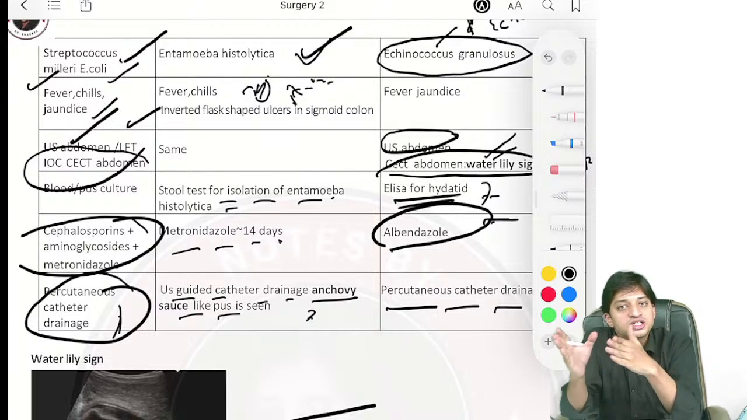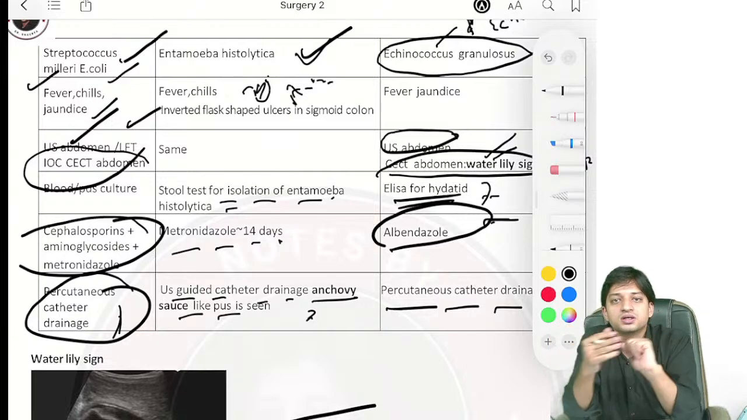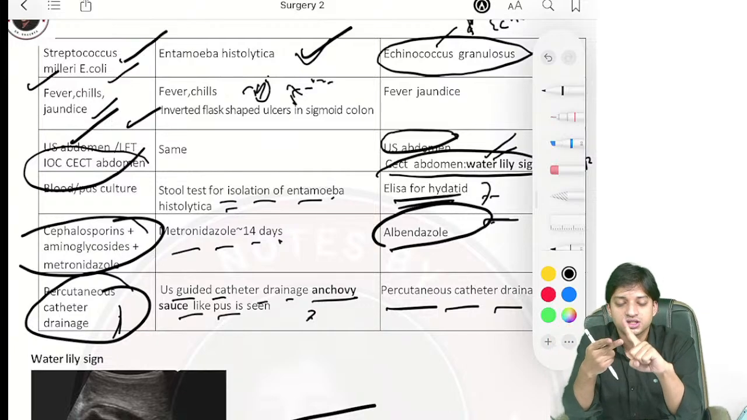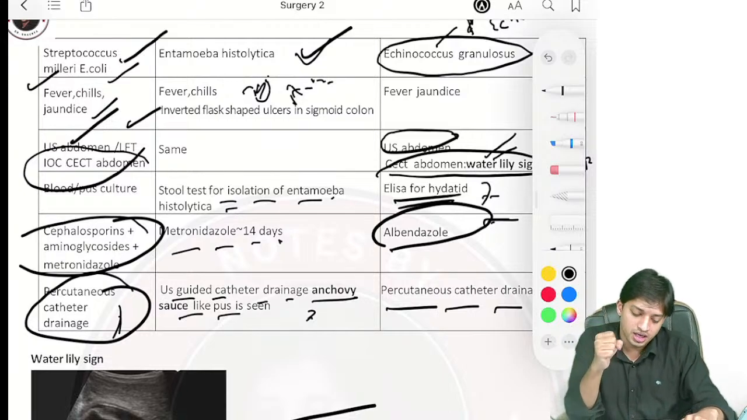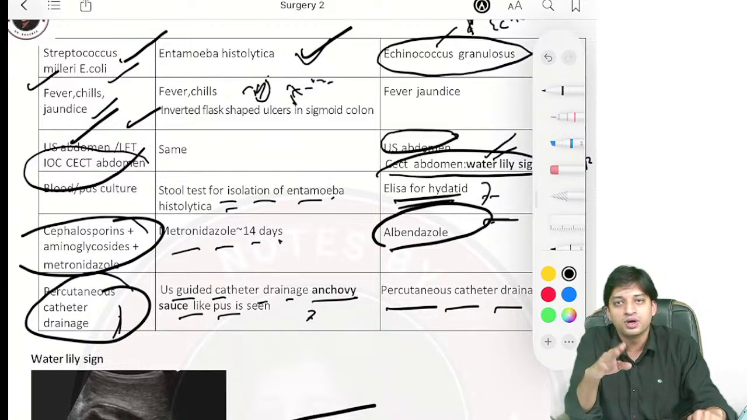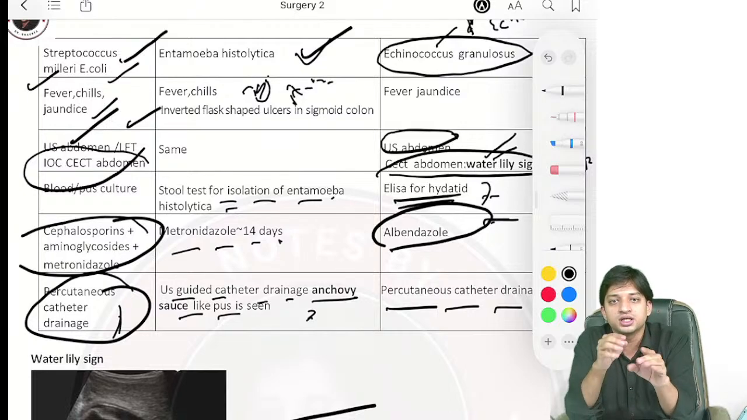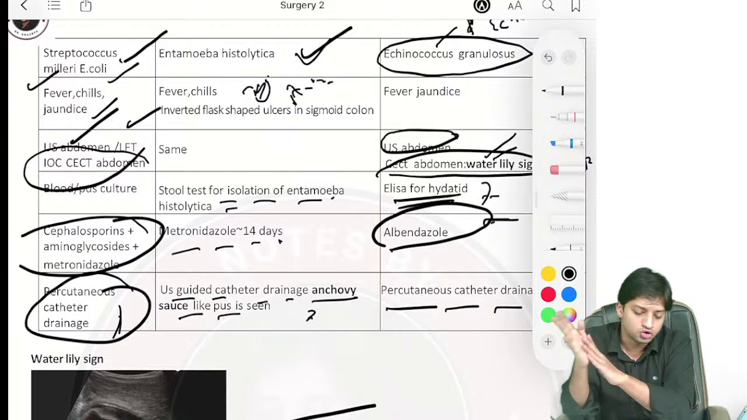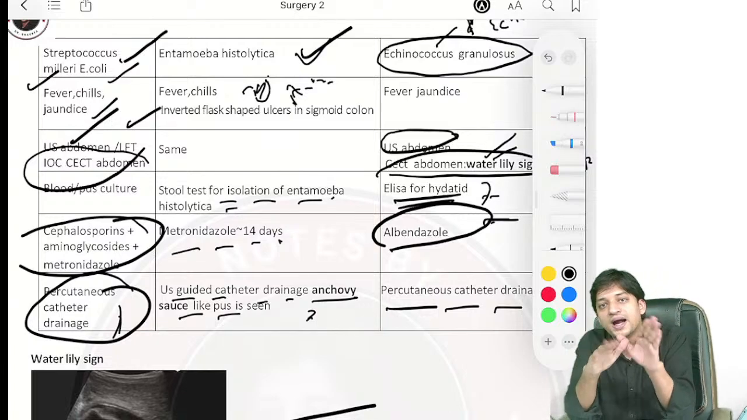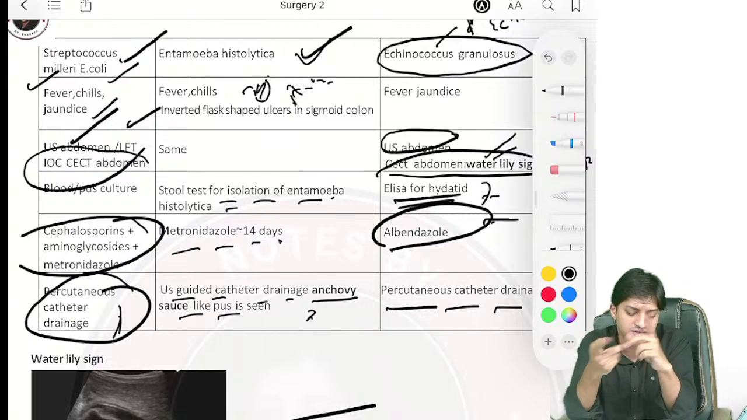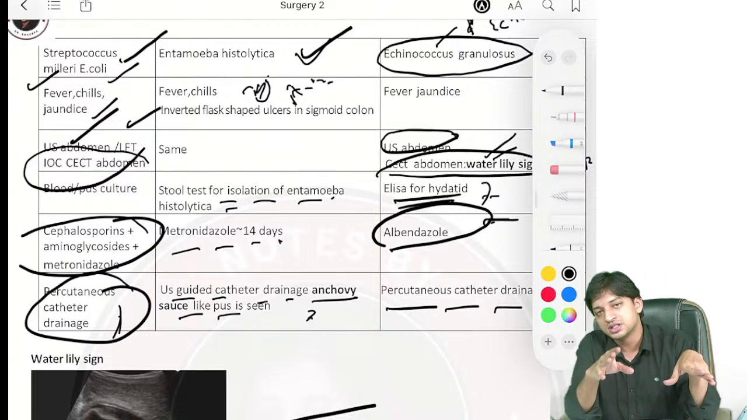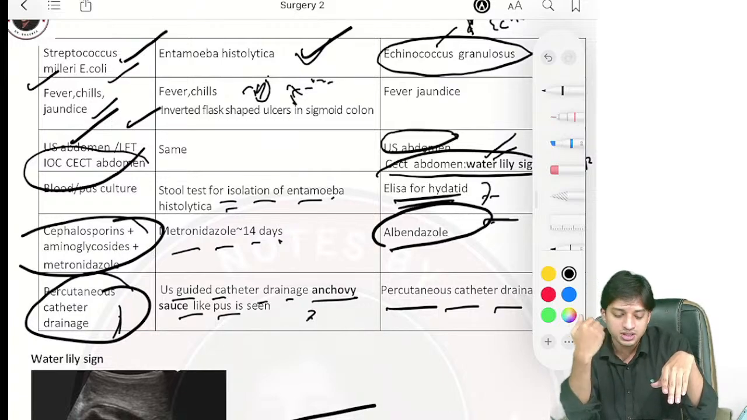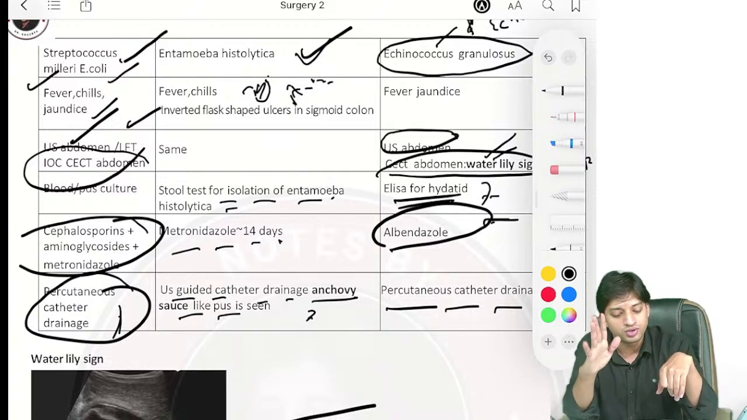Now pyogenic abscess, bacterial infection abscess, common features: high fever, chills, jaundice. Done. In diagnosis, what will you do? You will do the USG abdomen, LFT you will do, and investigation of choice is CT abdomen. Done. Now since this is abscess, pus collection is there, you will have to send the pus for culture. So pus culture investigation you will do. Now bacterial infection, antibiotics: cephalosporins, aminoglycoside, metronidazole, all these, right? Now abscess is there, you will have to do incision and drainage or drain the pus. For drainage, you will perform percutaneous catheter drainage.